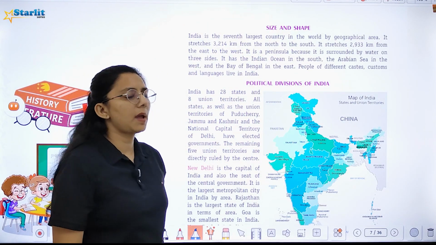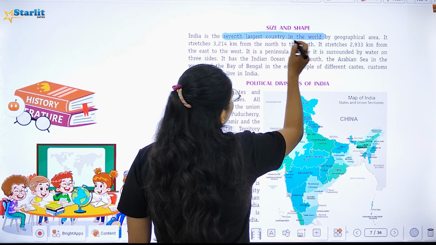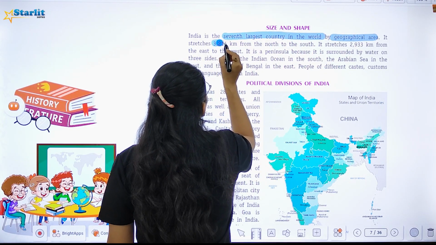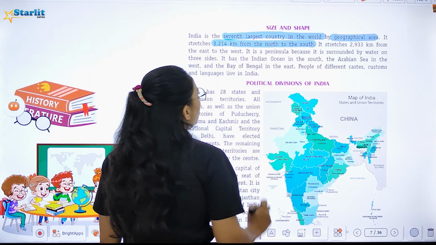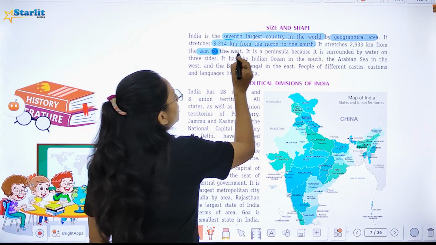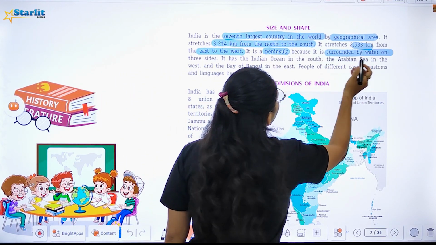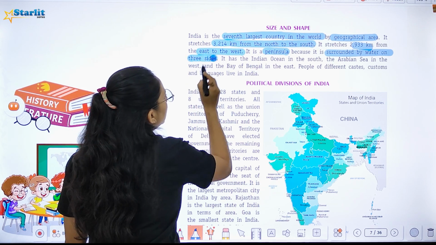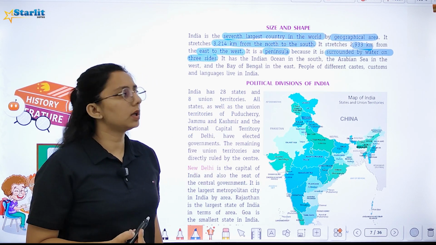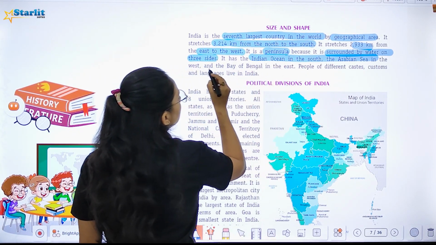Next is size and shape. As you all know, India, it's the seventh largest country in the world by geographical area and it stretches for 3,214 from north to south and 2,933 kilometer from east to west. And it is a peninsula because it is surrounded by water on three sides. Indian Ocean in the south, as you all know, it is in the bottom, and Arabian Sea in the west, and the Bay of Bengal in the east.